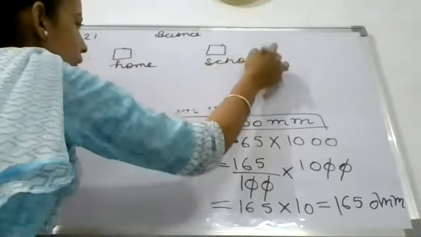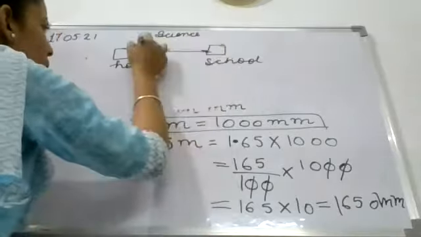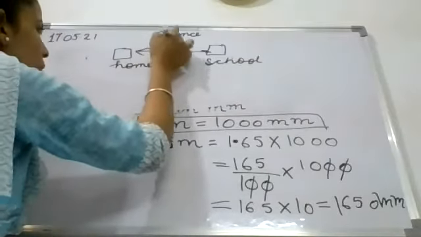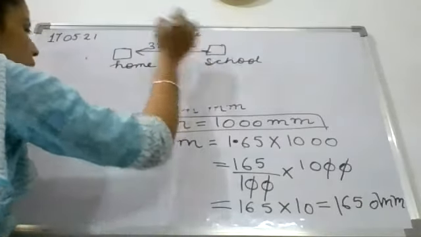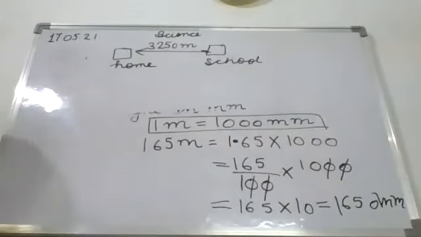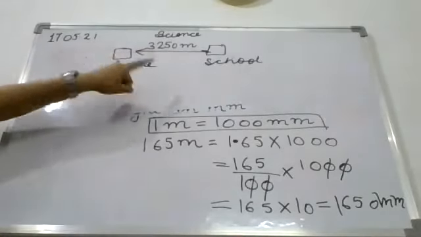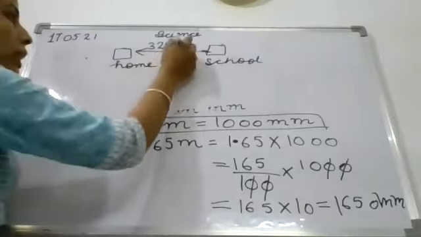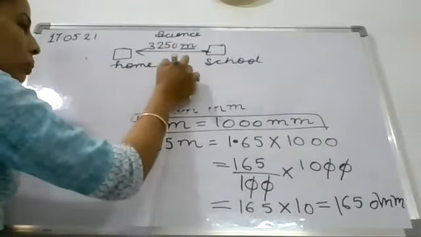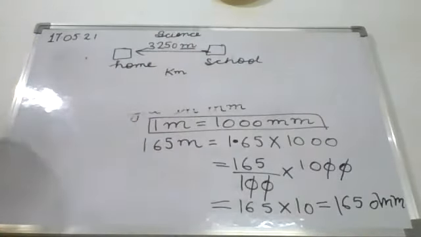So the distance between the home and school is 3,250 meters. What do we have to find? We have to find the distance in kilometers. So in the place of meter, there should be kilometer. Clear? So how can we convert meter into kilometer? What do we have to do? Can anyone tell me?